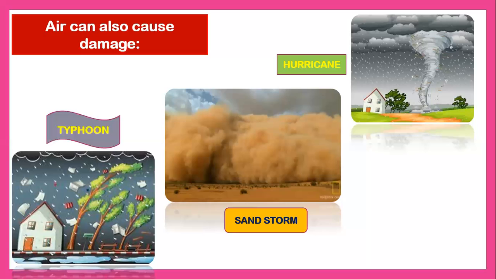Because it can damage your houses, the buildings, or where the eye of the typhoon hits. It will destroy everything. So hurricane, sandstorm, and typhoon are air causes of this disaster. One more time, hurricane, sandstorm, typhoon.